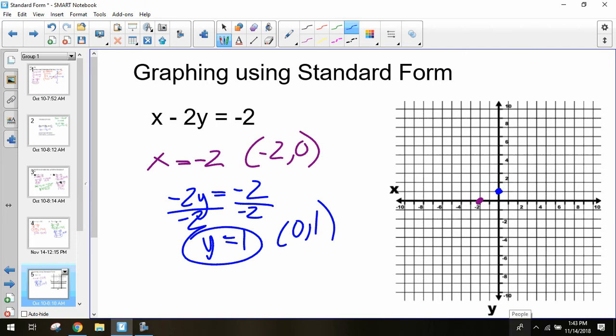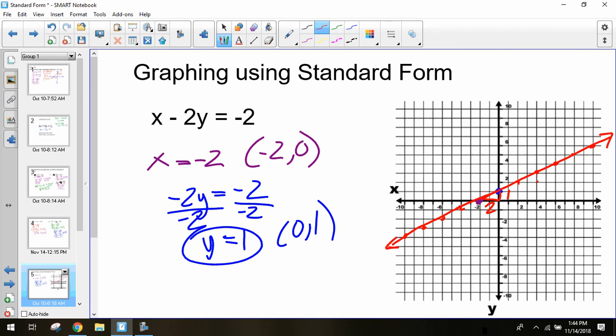So I have these 2 points plotted. I can easily graph a line in between them. That's a pretty short line, not very expansive across my graph. But if I look, I can find the rise and the run. My run was 2. My rise was 1, so I can continue to use that for the rest of it. Over 2, up 1, over 2, up 1, over 2, up 1. And I can use that to find all the rest of my line, so I can have a full line across my grid.